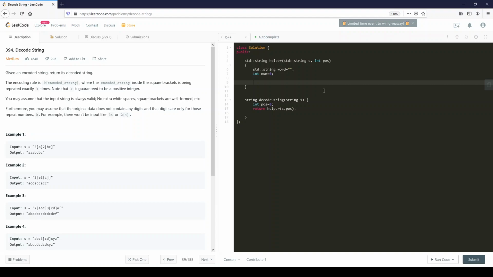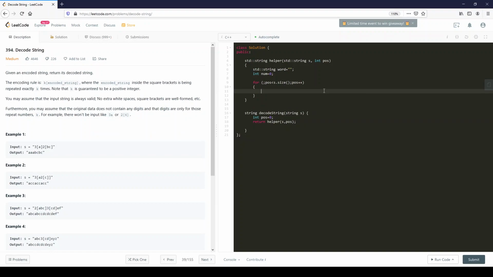So let's iterate. So for, well, we already created our position over here. We know that position has to iterate up until s size, so it has to be smaller, and we increment position. Okay, so far so good.